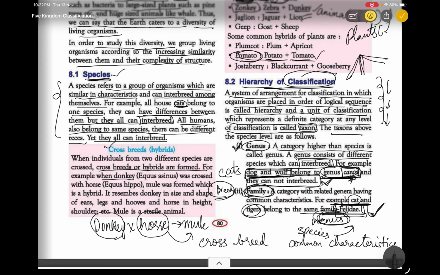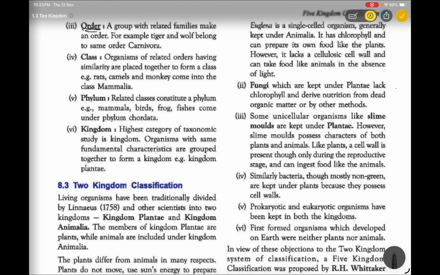Third one is the order. A group of related families makes an order. For example, tiger and wolf belong to the same order, that is Carnivora. Next one is class. Class is also a taxon, and phylum is also a taxon. These are all taxons. Organisms of related orders having similarity are placed together to form a class.